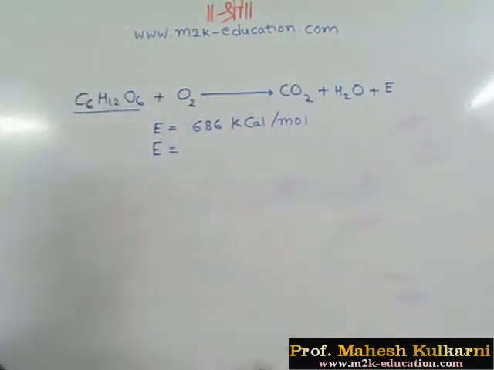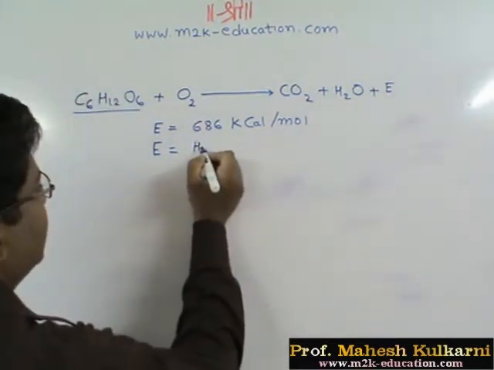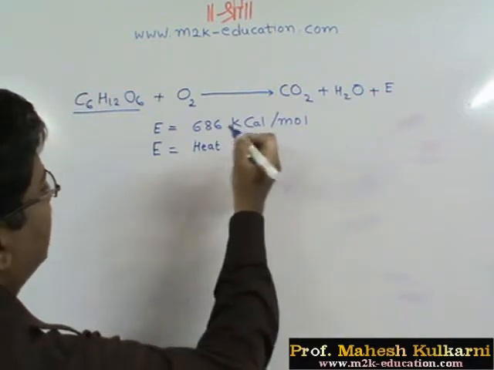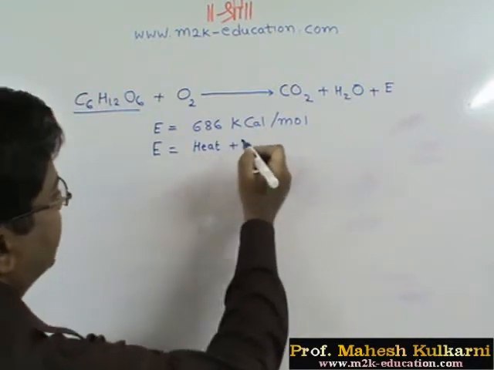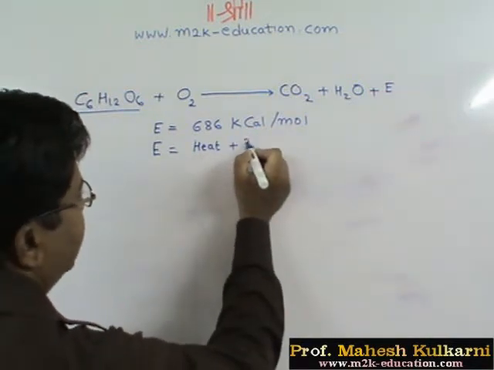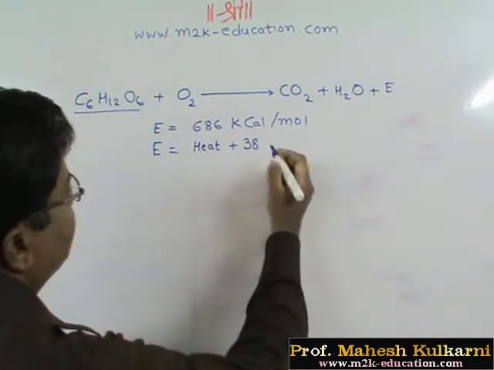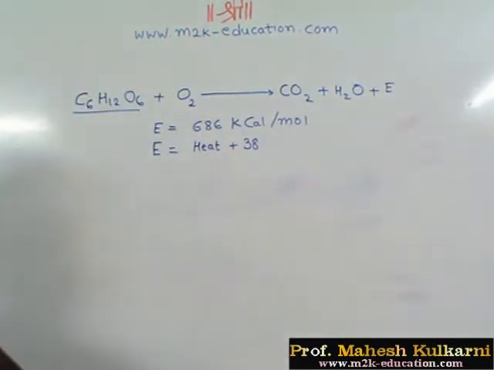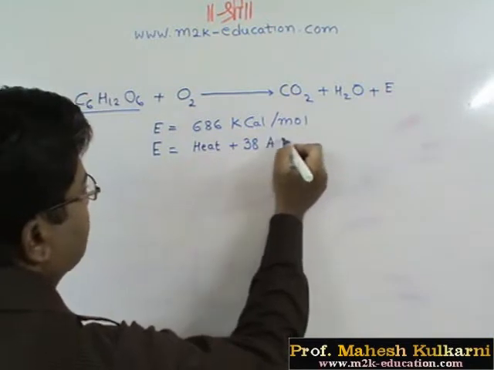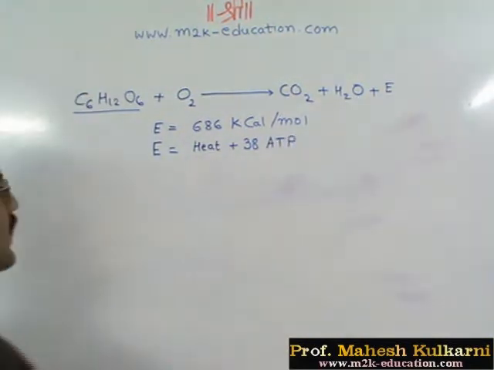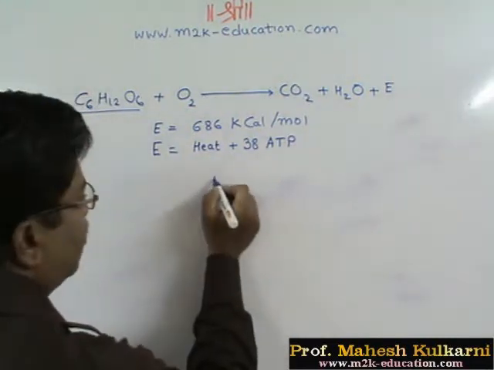So as one molecule is burned, the energy released is in the form of heat plus ATP. In aerobic respiration, 38 ATP molecules are formed. As we have discussed earlier, I am just revising. This is photophosphorylation.